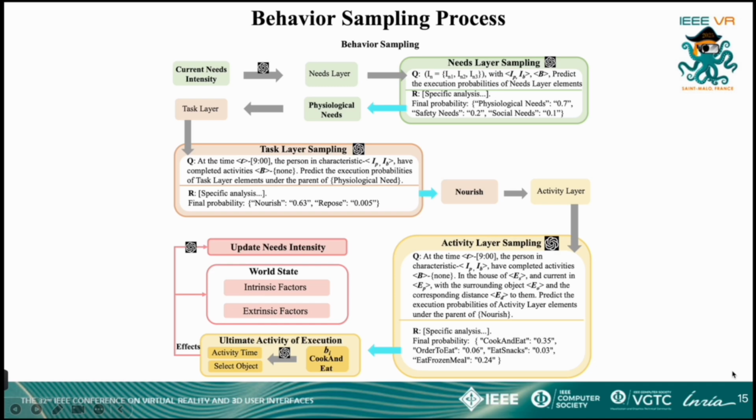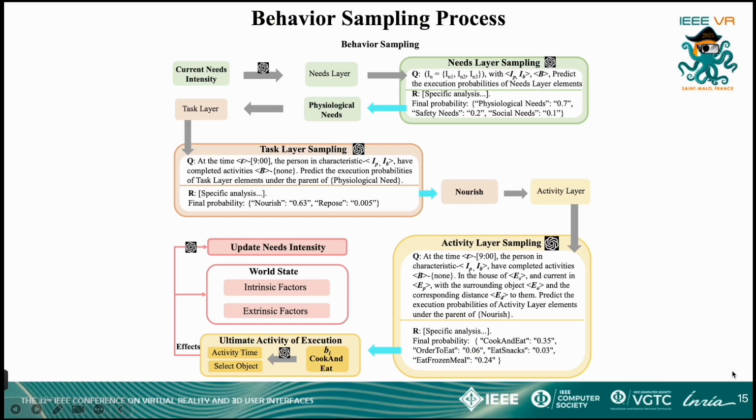The processes at each layer are as follows. For the needs layer, we adopt the first 3 levels of Maslow's hierarchy of needs, where the intensity of each need dynamically varies over time. The LLM evaluates the urgency of the 3 needs based on their current intensity and classifies them into selection probabilities. For the task layer, given a corresponding need, we use all conditions except for the 3D scene to predict the execution probability of task elements. For the activity layer, given a specific task type, we utilize all available conditions to predict the execution probability of activity elements.